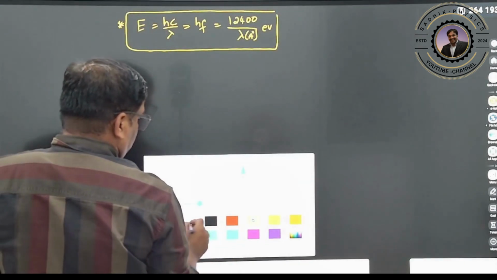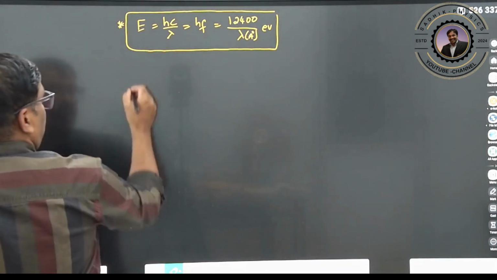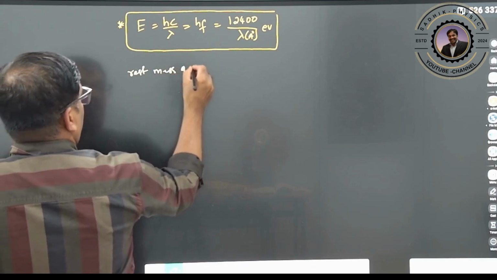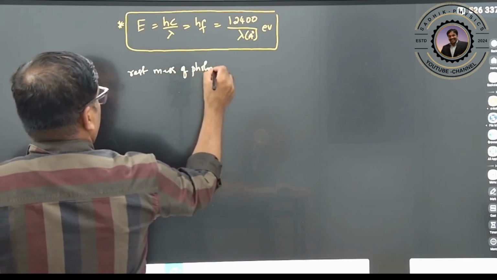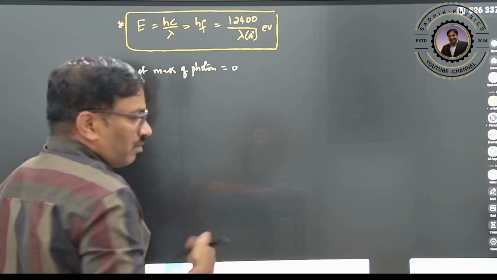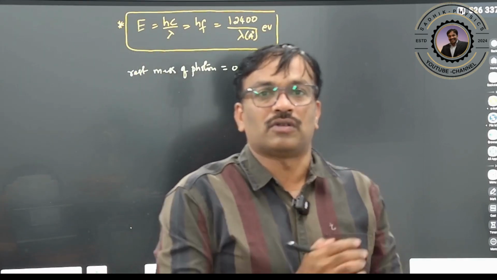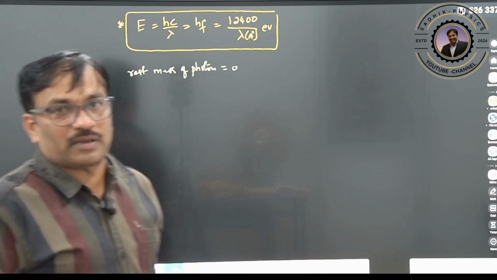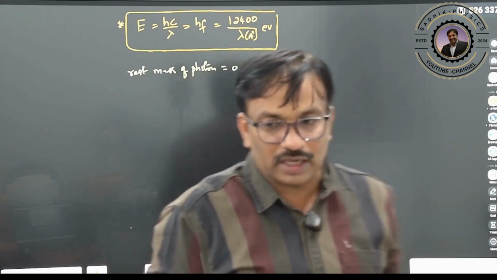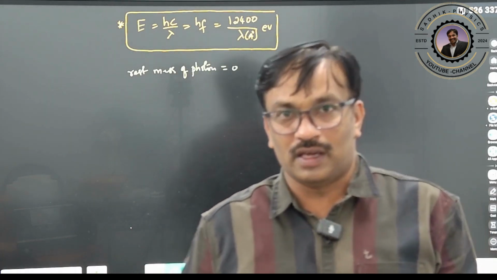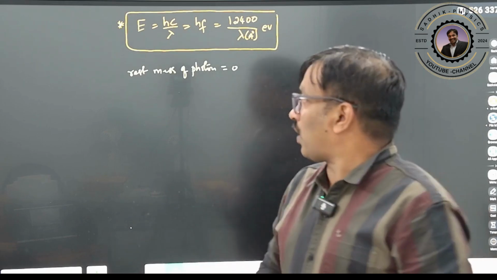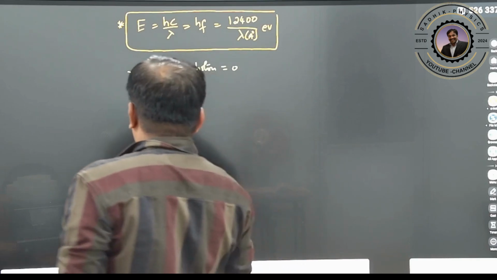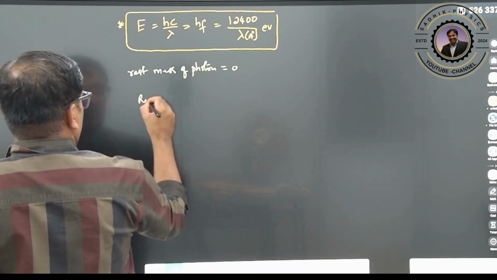What is the rest mass of the photon now? The rest mass of the photon is 0, so the photon mass is almost 0. If a particle is moving with the speed of light, its mass increases, the relativistic mass. Therefore, the photon has relativistic mass.